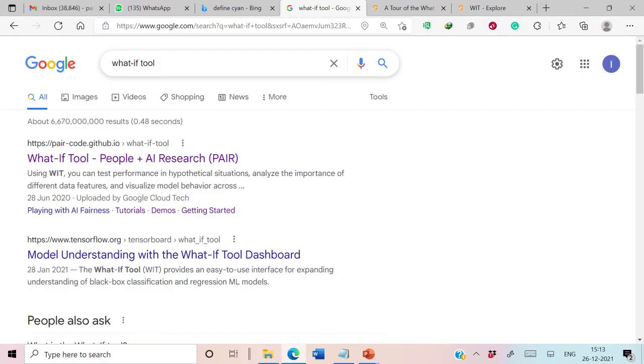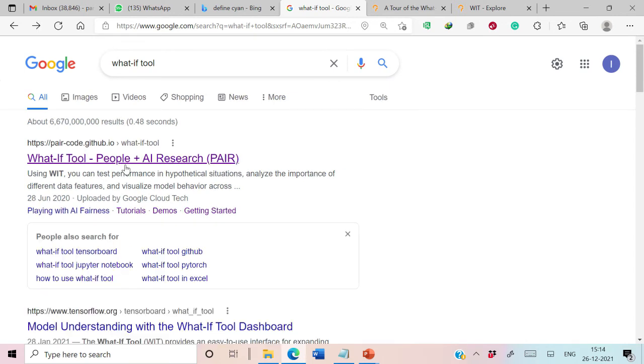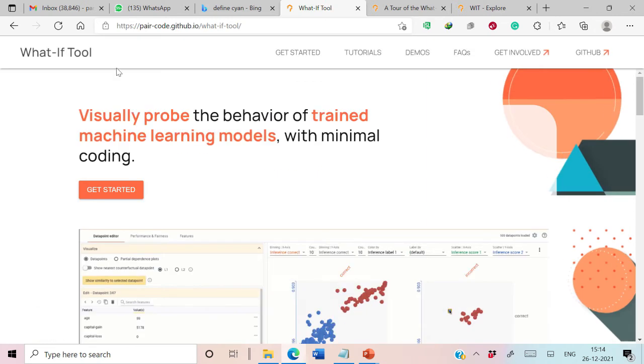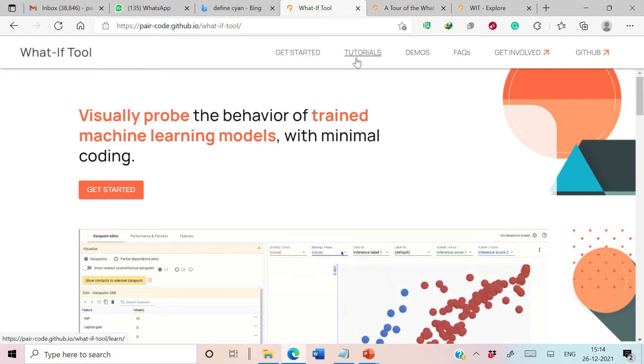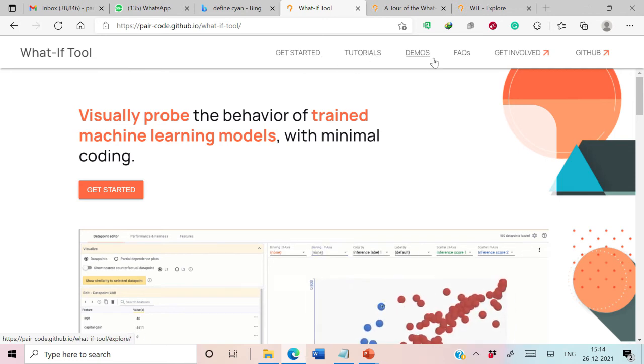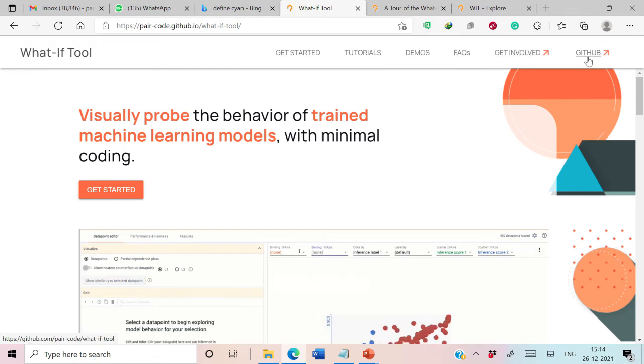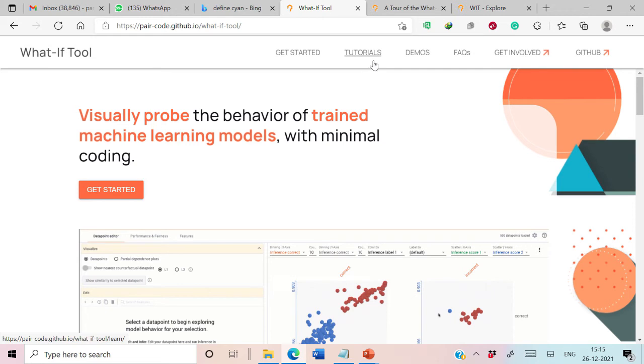In order to start the demonstration of this tool, the first step will be to Google this term. When you Google this term, the first link will be PAIR-code from GitHub. This is the web page for What If tool maintained by Google PAIR team. Let's open this page. On this page, they have provided everything which is required to work on What If tool. You can see that they have provided the tabs for tutorials, demos, FAQs, and even the page for GitHub. We are going to use all these resources in this session.